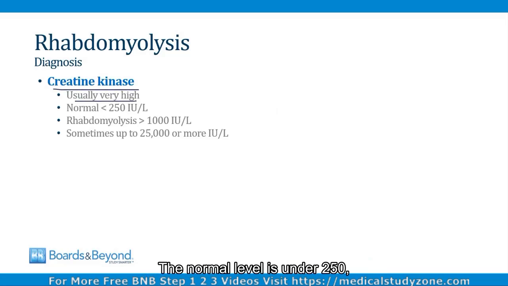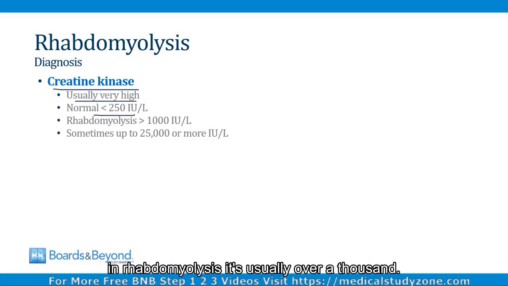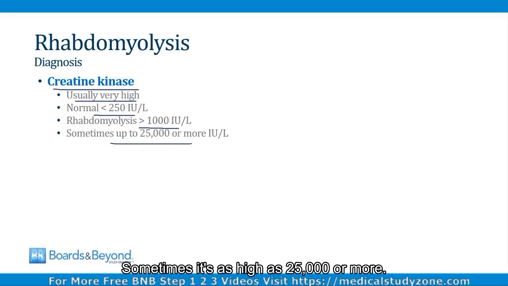This will be very high. A normal level is under 250. In rhabdomyolysis, it's usually over 1,000. Sometimes it's as high as 25,000 or more.